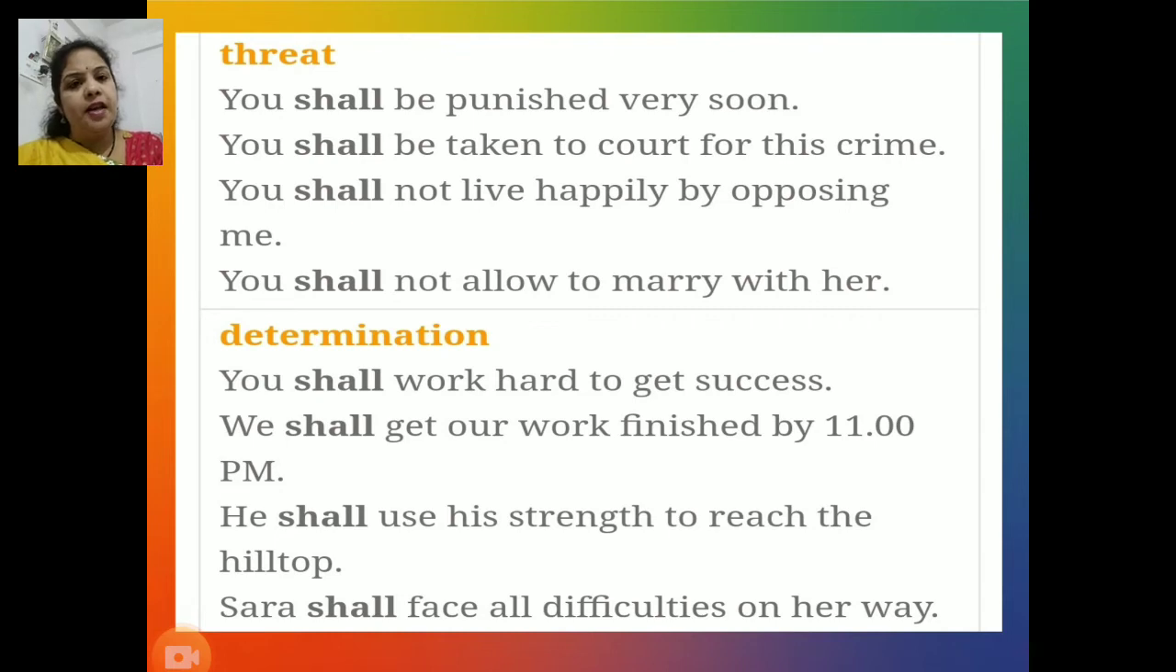Next, determination. When we decide anything or when we determine anything, at that time we use shall while speaking. Look at these sentences carefully. You shall work hard to get success. We shall get our work finished by 11 p.m. He shall use his strength to reach the hilltop, and Sarah shall face all difficulties on her way. In all these sentences, shall conveys determination.